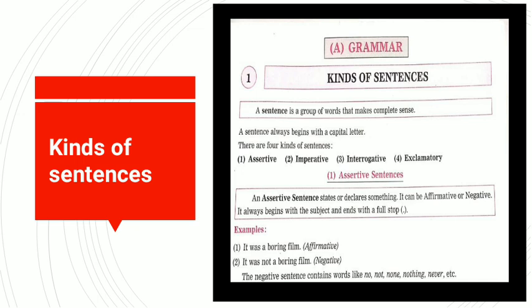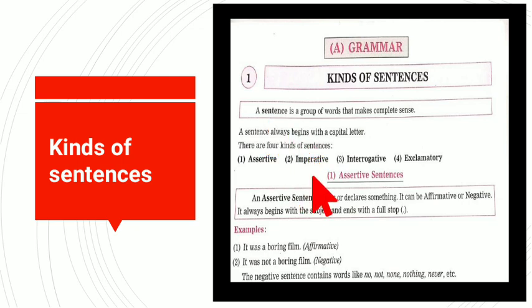That means, for example, I like to eat chocolate. I do not like to eat chocolate. In the first sentence, it was affirmative. And in the second sentence, as it contains no, it is a negative sentence. It was a boring film. It was not a boring film, as given in this example.